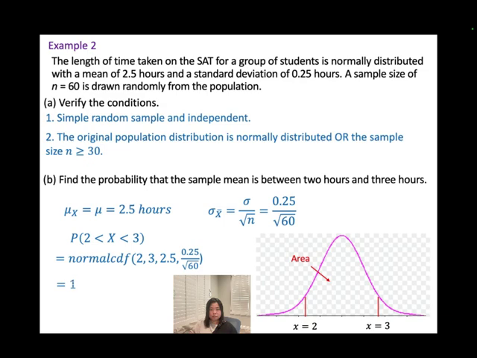So you should get equal to 1. That means the area between 2 and 3 is almost everything here. The picture is not really good. I should put 2 up somewhere like here, and 3 somewhere like here also.